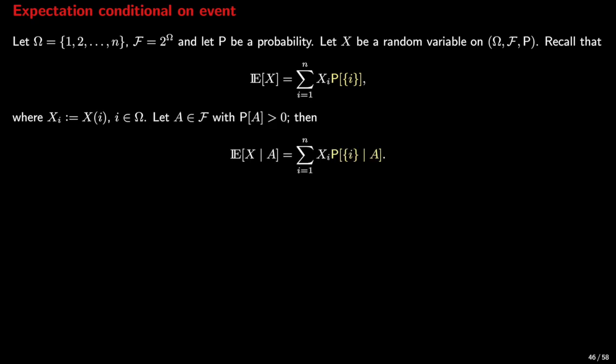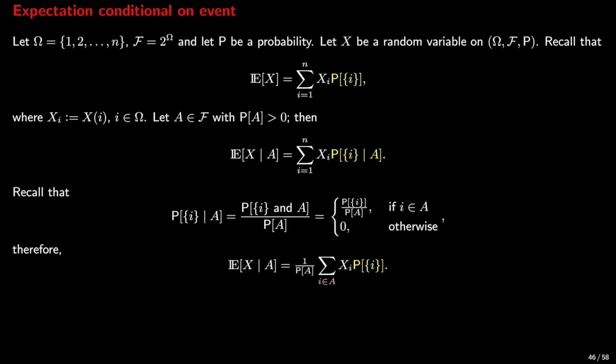To define the conditional expectation of X on an event A, we replace the above probability by its conditional counterpart. We can now invoke the definition of the conditional probability that we stated previously, which is the probability of the intersection of the set that contains i with A divided by the probability of A. Now i either is in A or it isn't. If it is, the intersection is equal to the singleton that contains i. If it isn't, the intersection is empty, so the probability is 0.